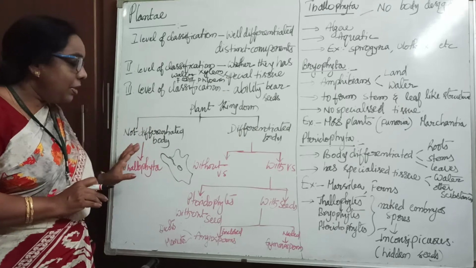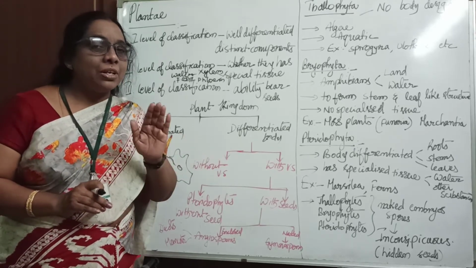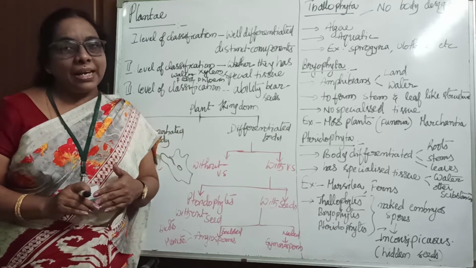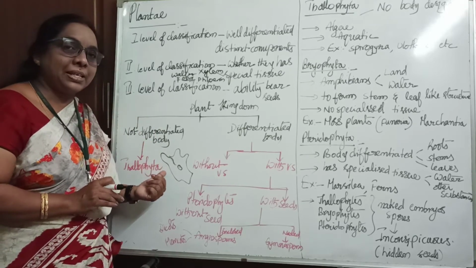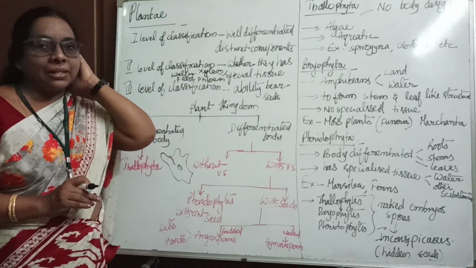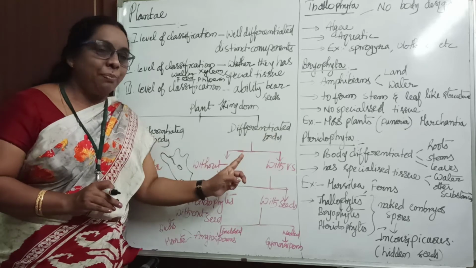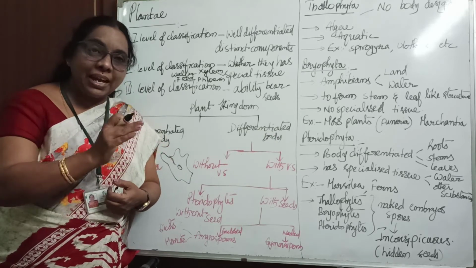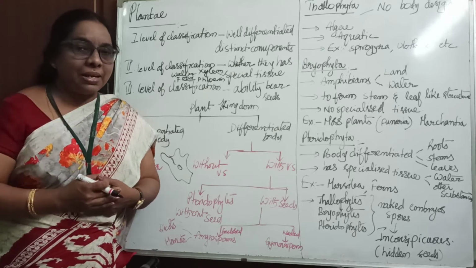So thallophytes have a flat body structure. We don't find a stem, there will be no root, and no stem, flower, etc. Such a body is called thallophytes. Once again we'll study very clearly what points come under the thallophytes. Next, the differentiated body. In the differentiated body, again they observed whether they have vascular tissue or not.